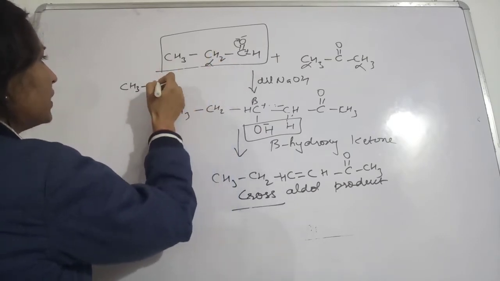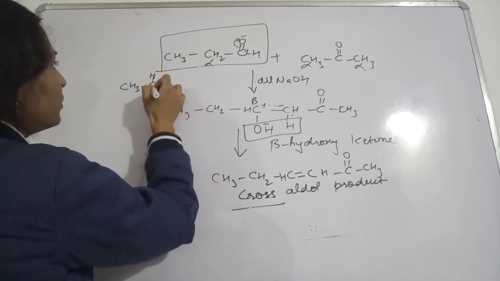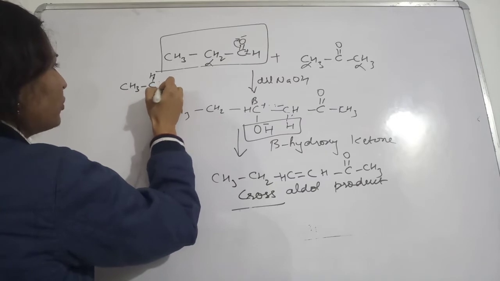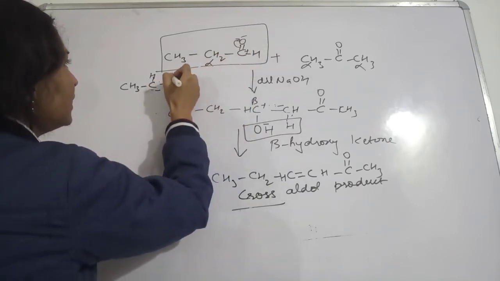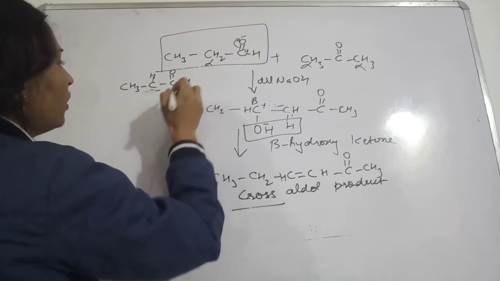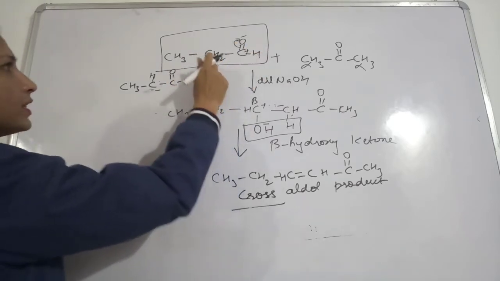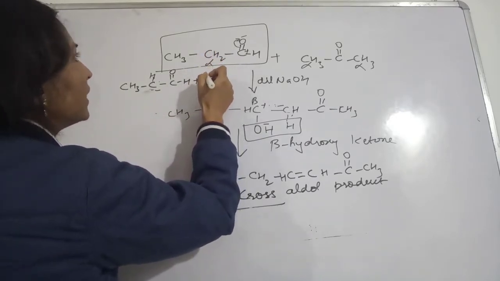Here you will have this CH, 1 hydrogen has been removed. That is why this carbon will possess a negative charge, and the rest will remain as it is. This is the aldehydic group. Then the other molecule of the same aldehyde.